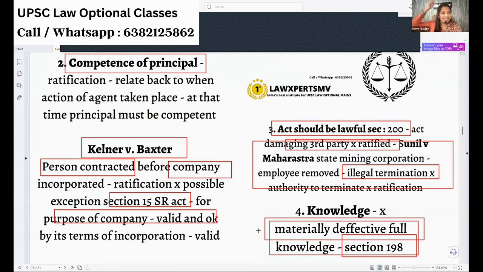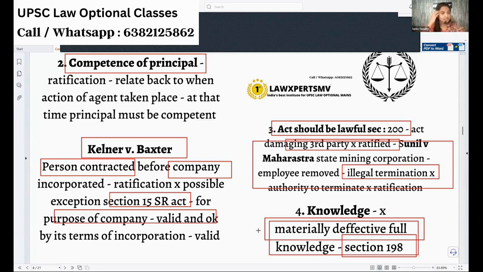No. When the agent signed, when the agent acted, although he doesn't have any authority, from that point the contract starts. So this is called the doctrine of relating backward. He has acted first, without authority. Later, the principal accepts. So from the acceptance of the principal, actually, if we say from that point of time the contract must start.